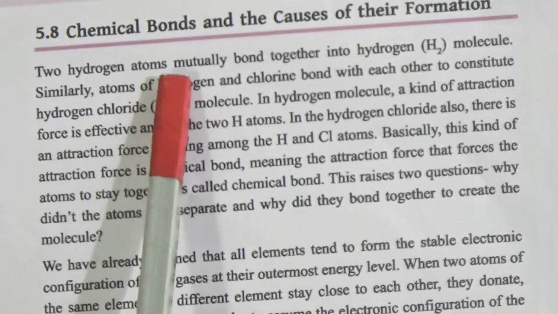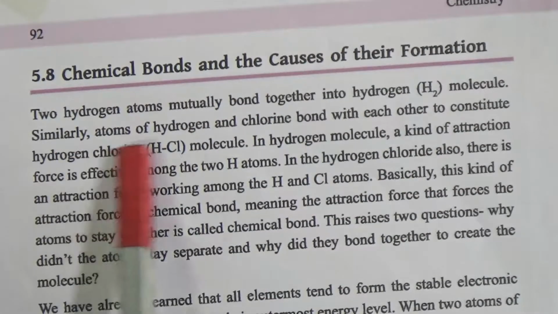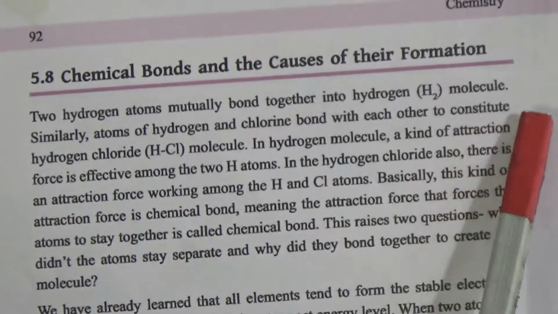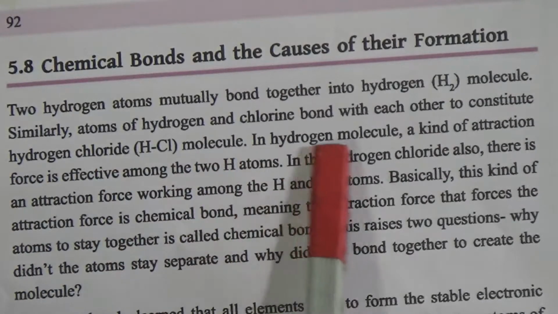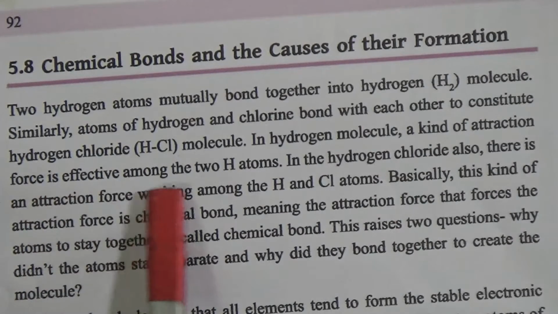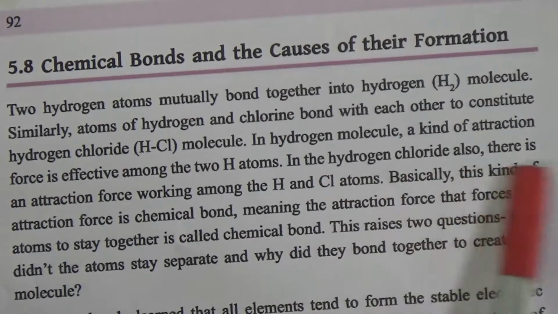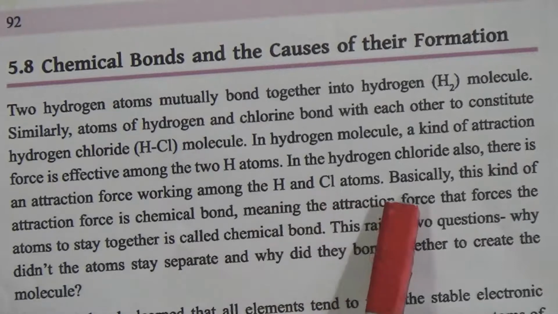Two hydrogen atoms usually bond together into a hydrogen molecule. Similarly, atoms of hydrogen and chlorine bond with each other to constitute a hydrogen chloride molecule. In the hydrogen molecule, a kind of attraction force is effective between the two hydrogen atoms. In hydrogen chloride also, there is an attraction force working between the hydrogen and chlorine atoms.